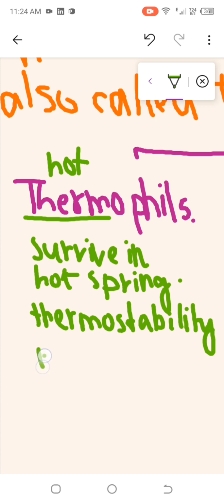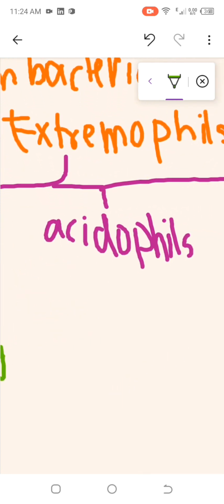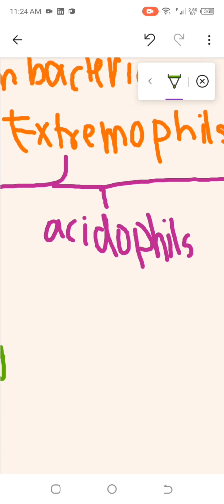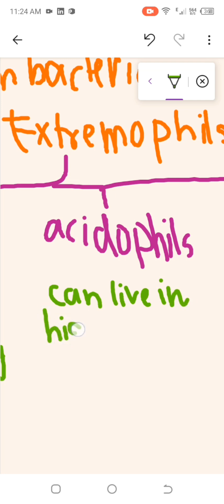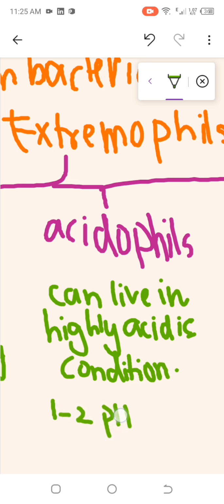Thermostability, which is around 120 degrees Celsius. And if I talk about acidophils, these acidophils can live in highly acidic conditions, around 1 to 2 pH, and you know 1 to 2 pH is very acidic. So they can survive and live in highly acidic conditions, around 1 to 2 pH.